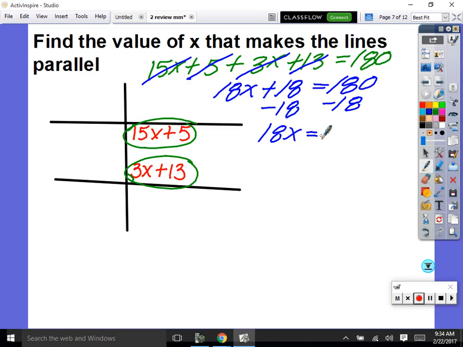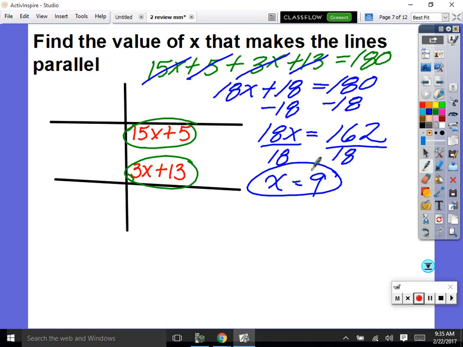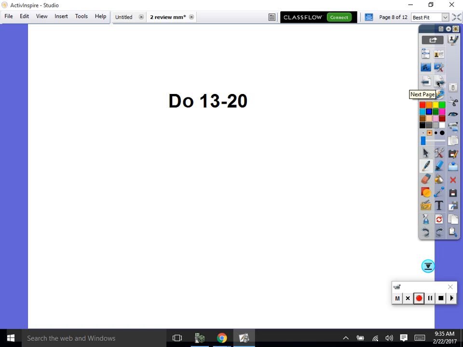So we have 18x is equal to 162, divide by 18, divide by 18. So we have x is equal to 162 divided by 18, which is 9. So it says find the value of x that makes the lines parallel. 9. Everybody good? Okay. Do 13 to 20.